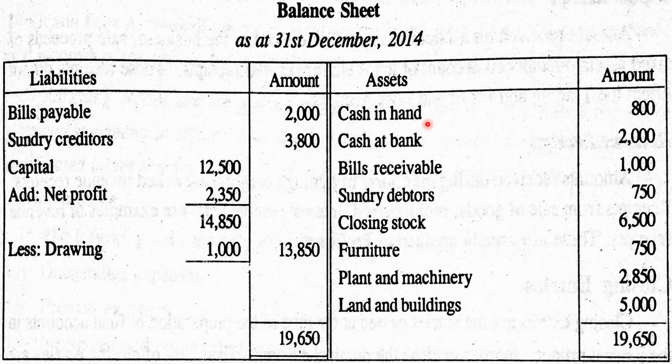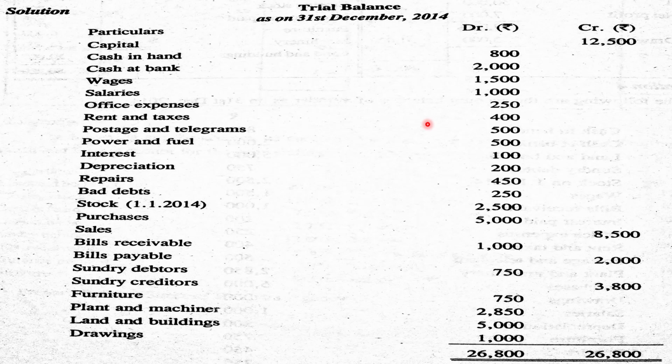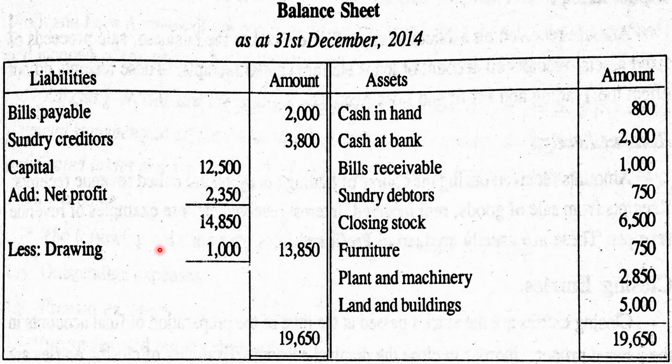Now the asset side. First of all, we are giving current assets. The most liquid item is cash. Cash in hand, cash at banker. Then other items are sundry debtors, bills receivable. All these are current assets. Next, closing stock. Then fixed assets are shown: furniture, plant and machinery, and land and buildings. Then we have to total the account. We will get the same amount on both sides. This is the preparation of final accounts.